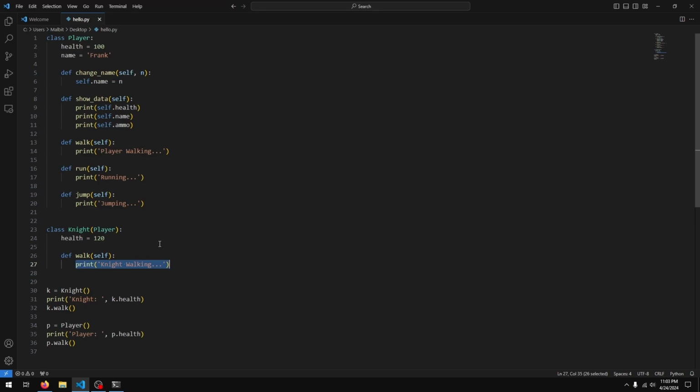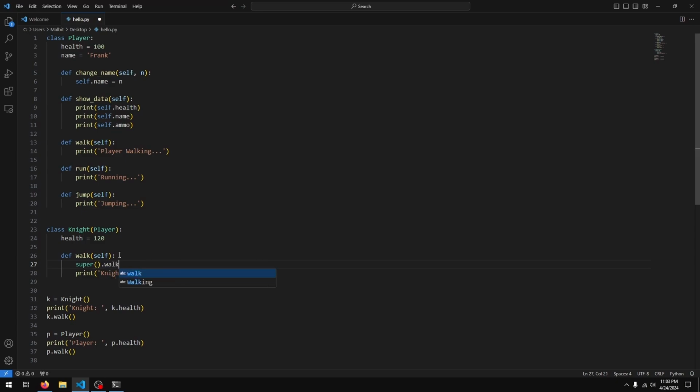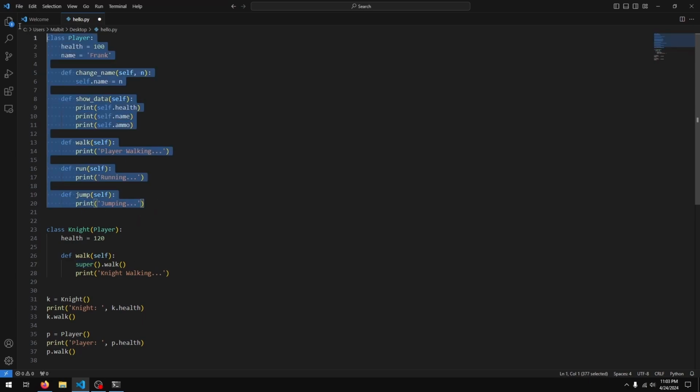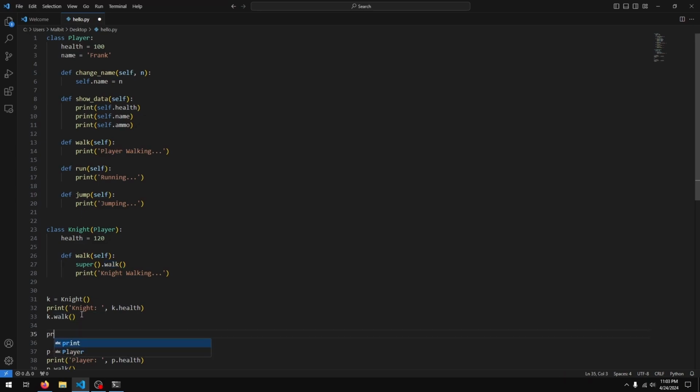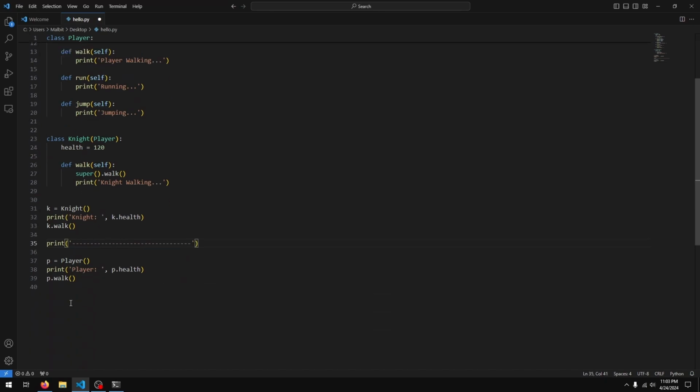So let's see how we do that. All I have to do is in my knight class, before knight walking, I'm going to put in a new line and say super().walk(). Super basically calls the parent class, and walk is the method we want to execute from the parent class. I'm also going to add in a dash between my knight and player information on the console, just so there's some separation.